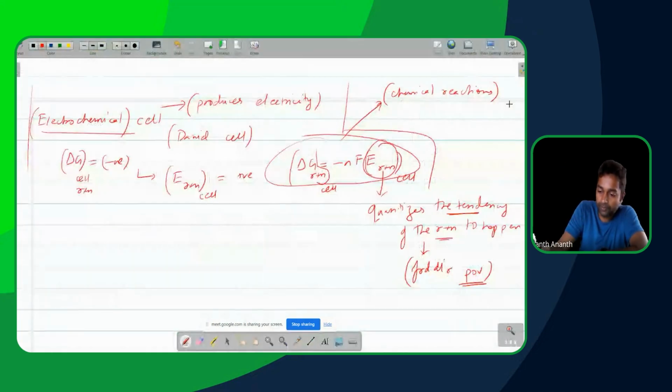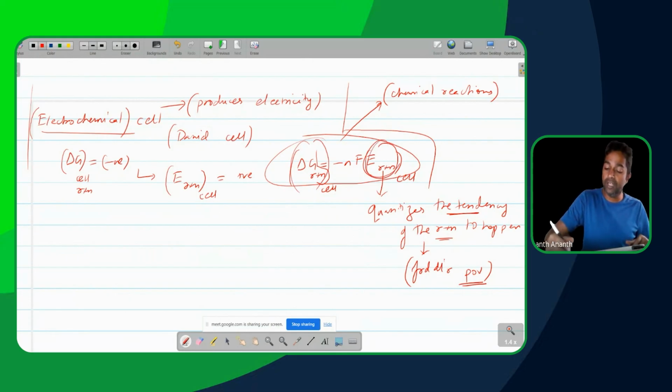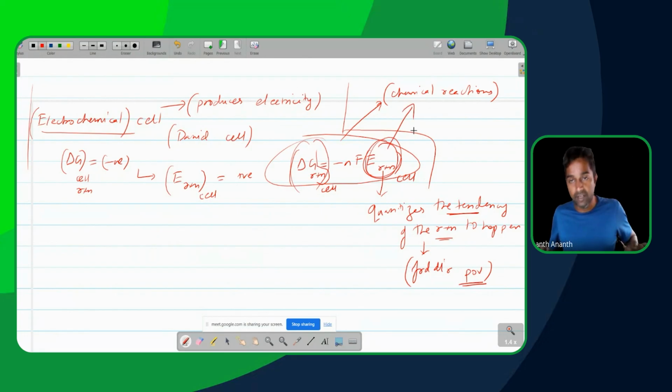Okay. All right, let's come back to the next part over here. So the delta G of the reaction here is something which they could measure. What they were trying to do was, this particular E of the reaction is actually a way to measure this particular thing. A chemical reaction was being studied where they tried to study these chemical reactions based on the tendency of the reaction to happen.